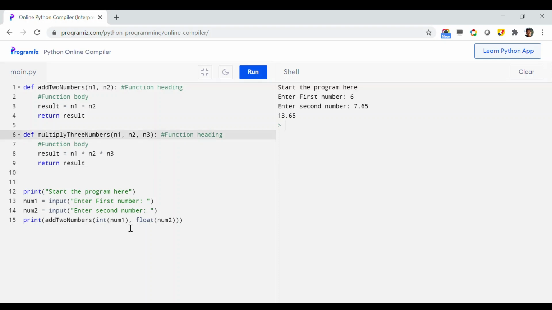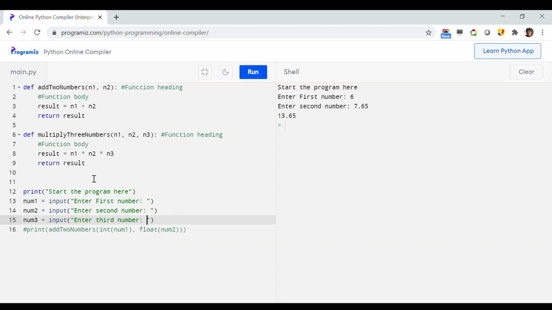So now let us try to call this multiply 3 numbers function from our Python program. So here I am just commenting out this add two numbers so that you can just focus on multiply 3 numbers. So let's say I am taking another number, num3, input, enter third number.